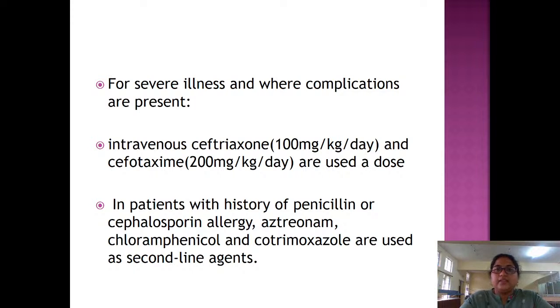For severe illness and where complications are present. Severe illness means the child is not able to take orally, is not able to take tablets, or else has not responded to your primary therapy and landed up in complications. In these cases, you need to admit the child, give proper hydration, and start intravenous ceftriaxone 100 mg per kg per day or cefotaxime 200 mg per kg per day.